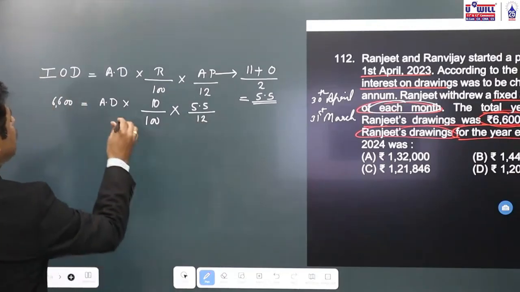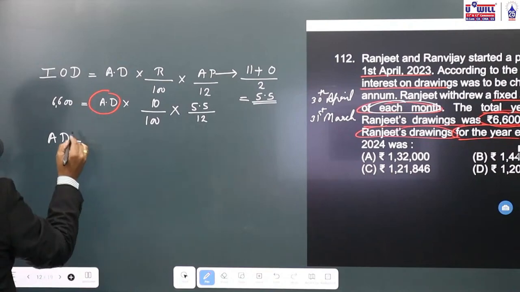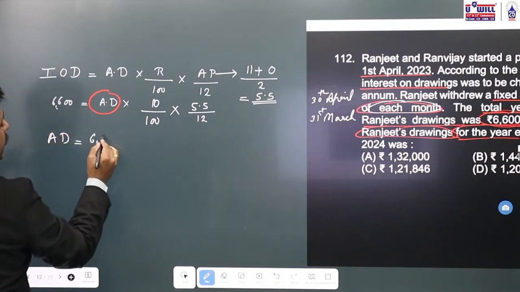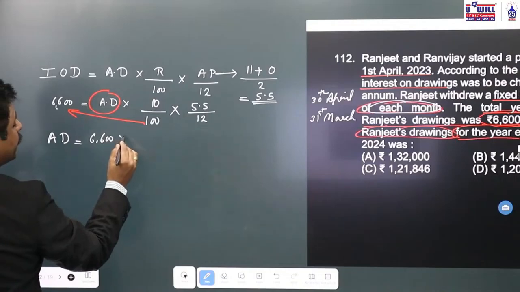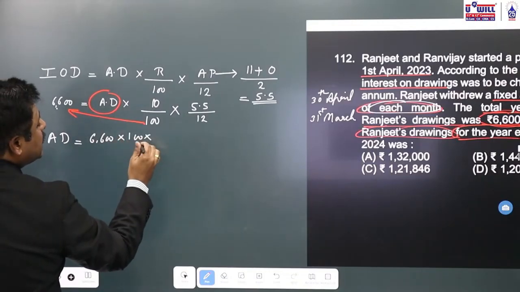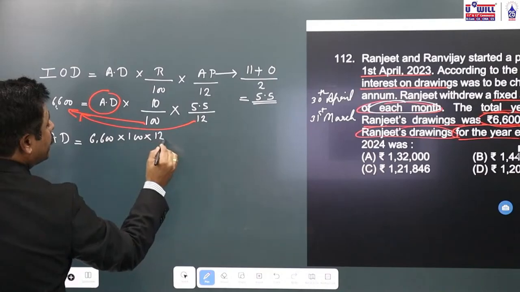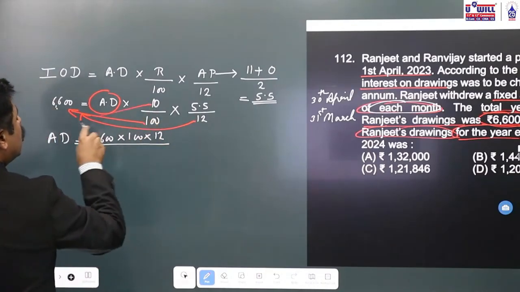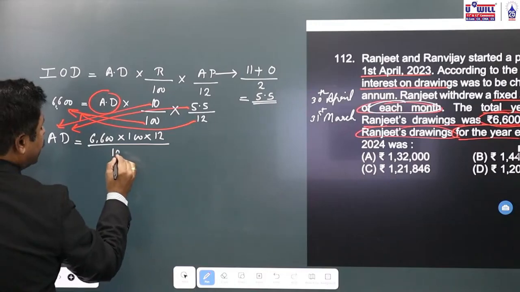Now how will you find the annual drawings? Annual drawings will be equal to 6,600. 100 on the other side will get multiplied. Same way 12 also on the other side will get multiplied. 10 and 5.5 on the other side will get divided.